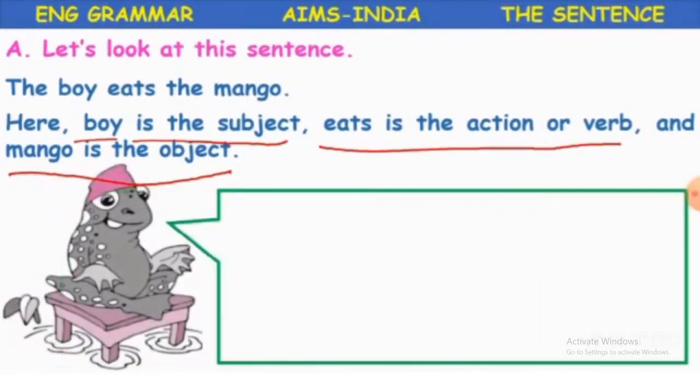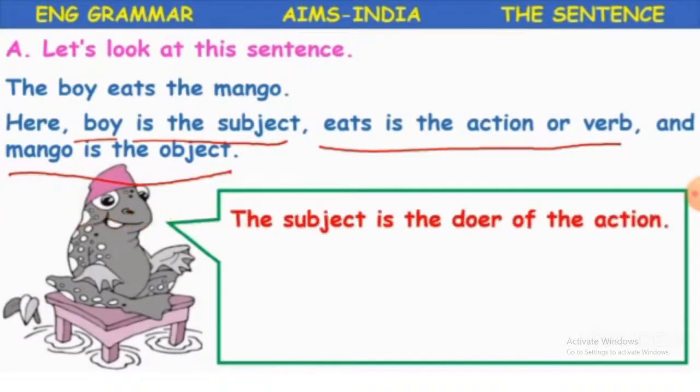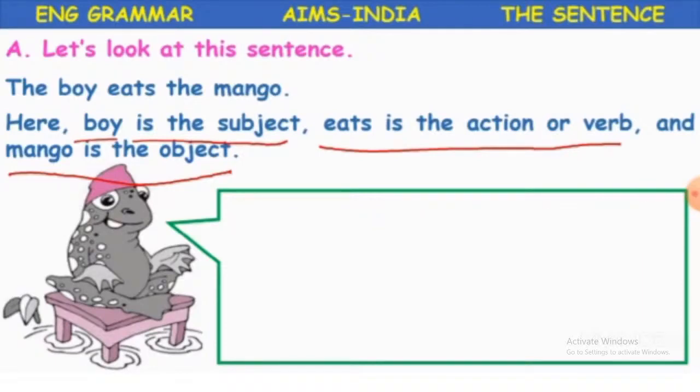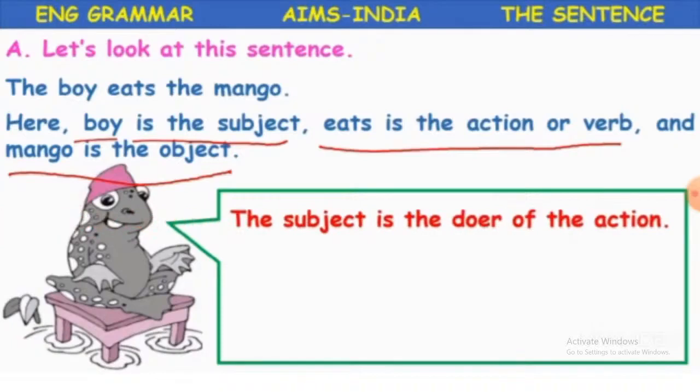So these three, subject, object and verb, combined become a sentence. Yes or no? The subject is the doer of the action. Who is the subject? It is the doer. The subject is doing something, so that is why we call the subject the doer.